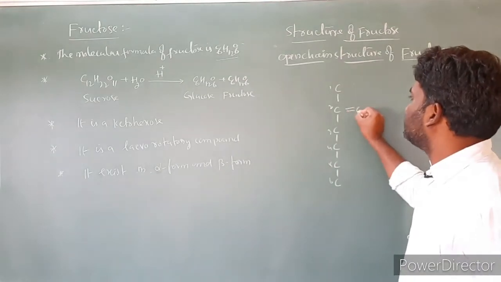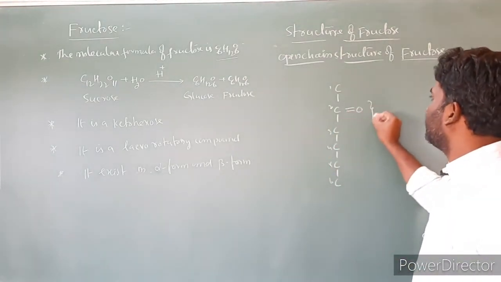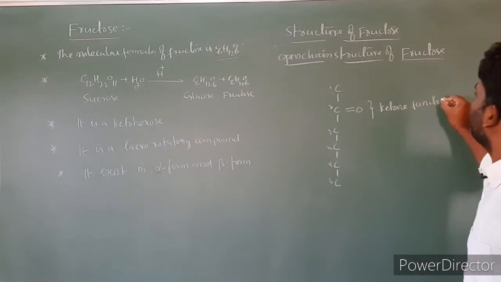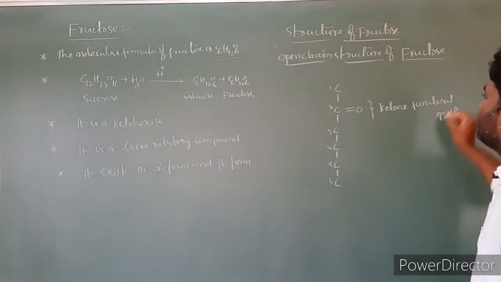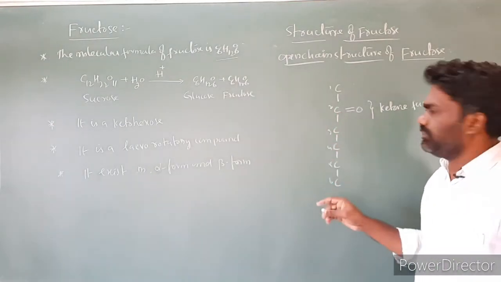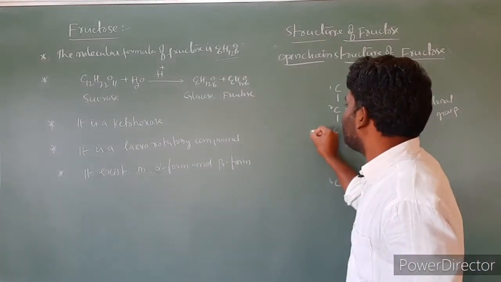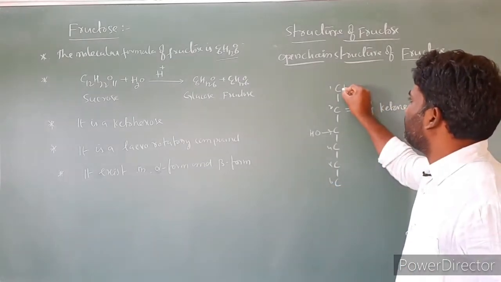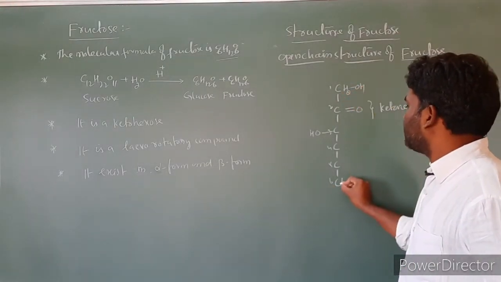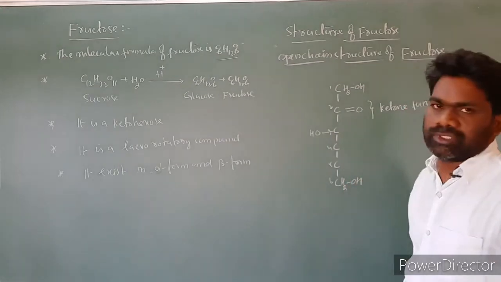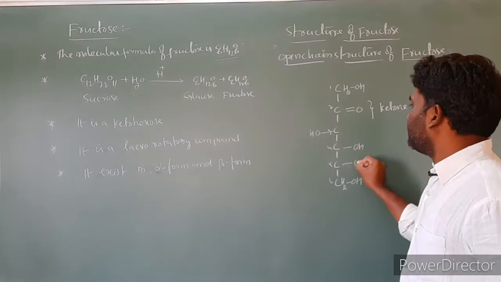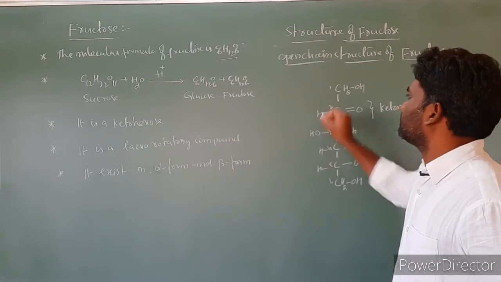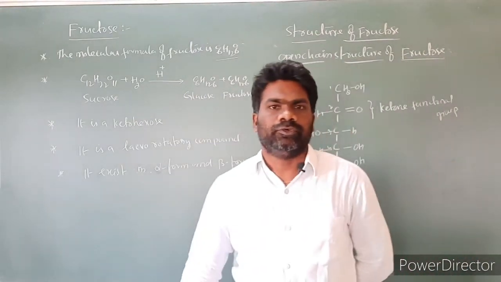At the second carbon, there is a ketonic functional group. This is a ketone functional group, present at the second carbon. At the third carbon, we have to take OH on the left side. At the remaining places, we have to take OH on the right side. So the first carbon is CH2OH. The last carbon, the sixth carbon, also we have to take CH2OH. At the remaining carbons, we have to take OH on the right side, and the remaining valence of carbon is satisfied by using hydrogens. So this is the open chain structure of fructose.